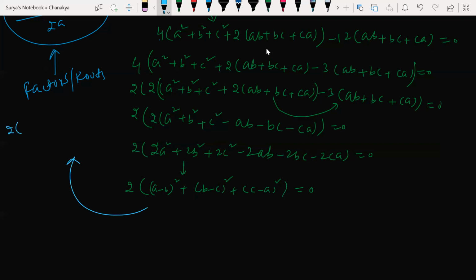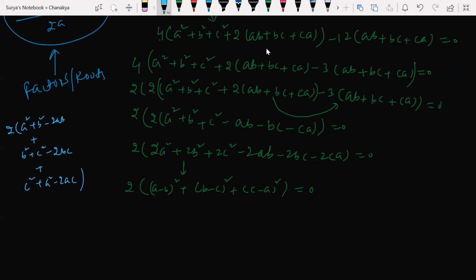2 times of. Sir, this is so lengthy. Is there any other process? No, beta. You have to do this. Sir, isn't it the same thing we got in the question? Yes. No, it is different. This is different. So C square plus A square minus 2CA.